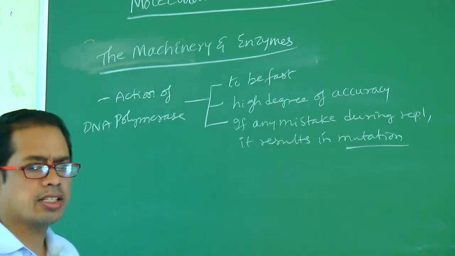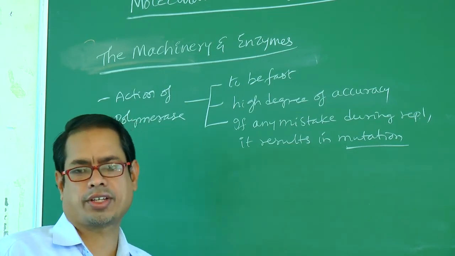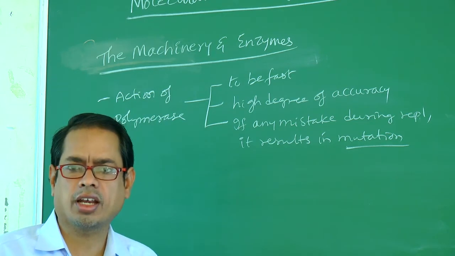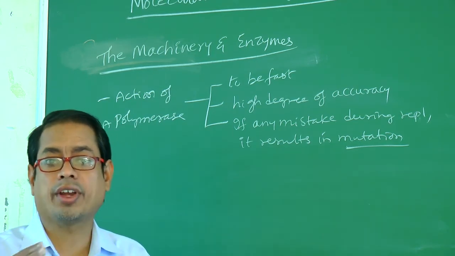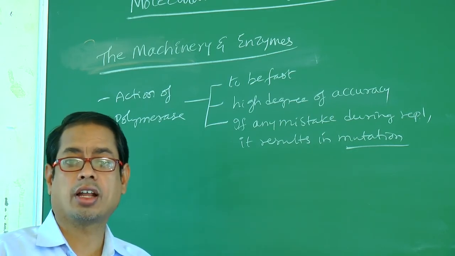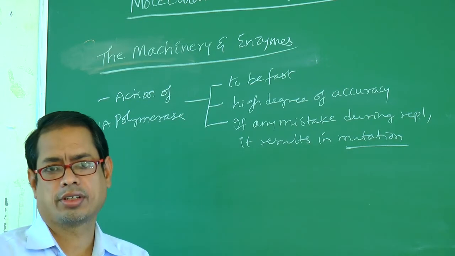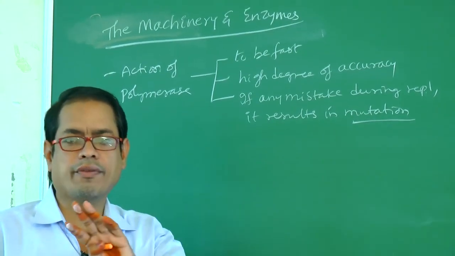Right, which one is acting as a substrate? Deoxyribonucleoside triphosphates. How many phosphates are there? 3 phosphates. The 2 terminal phosphates are high energy phosphates. The two means the last two, don't say the first two.